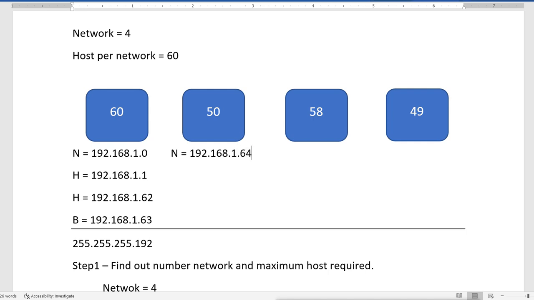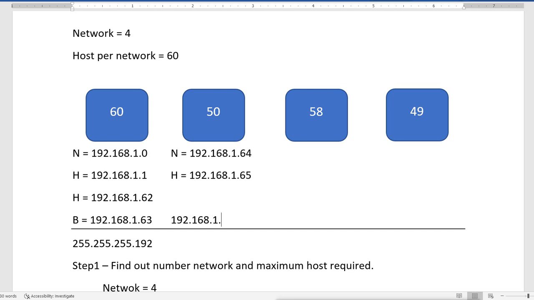This IP will be the network IP for the next department, and the valid IPs which we can use will start from 65 and go up to 126.